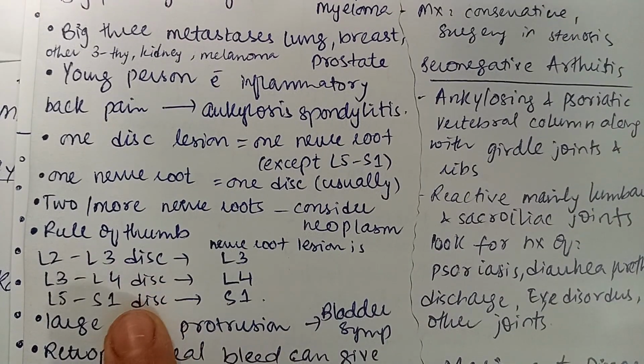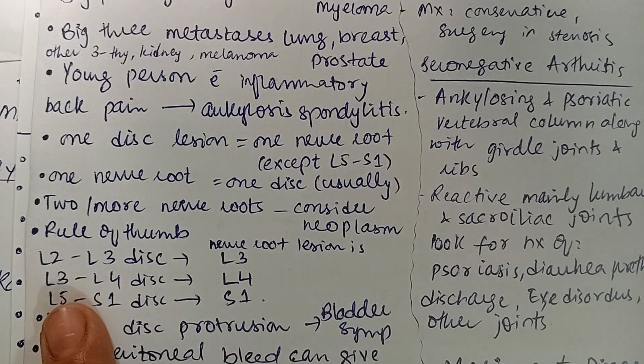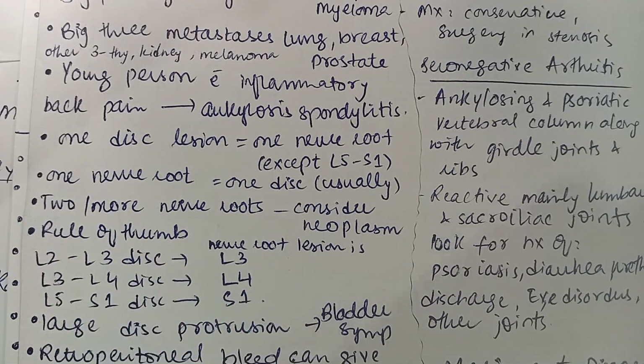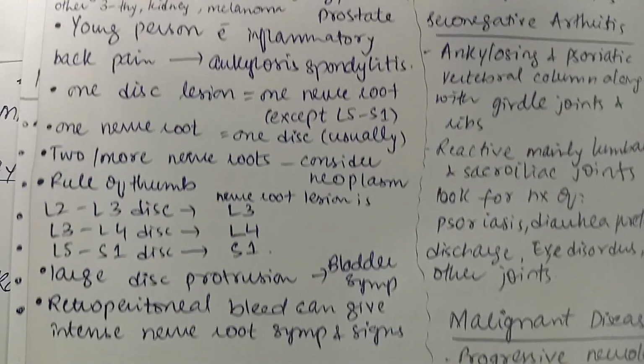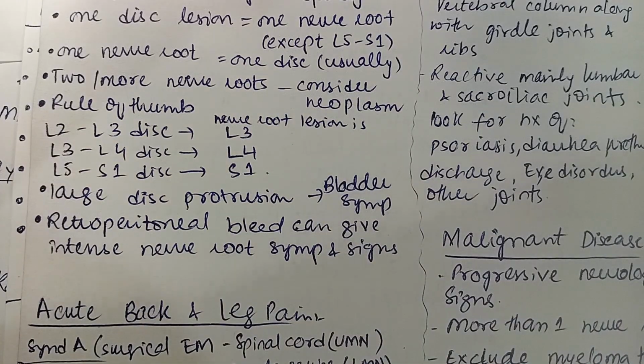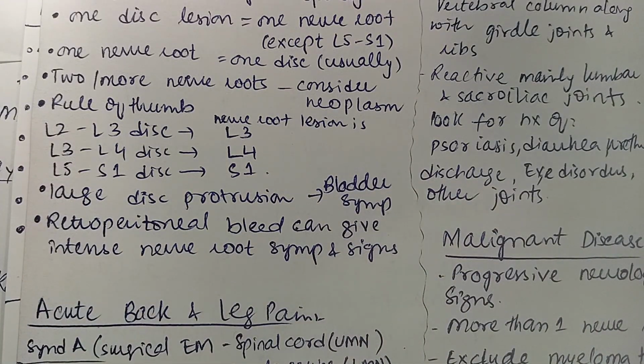Okay, so we have a rule of thumb: if the L2 to L3 disc is affected, the nerve root lesion would be of L3. If the L3 to L4 disc is affected, the nerve root lesion would be of L4. If the L5 to S1 disc is affected, the nerve root which is affected would be S1. If there is a large disc protrusion, bladder symptoms can be there.